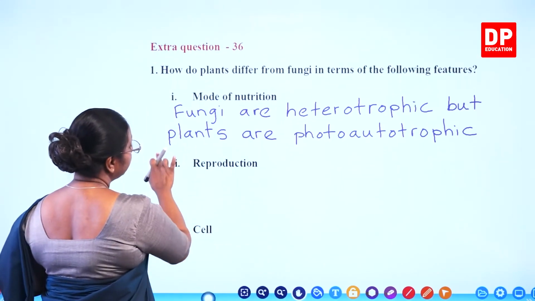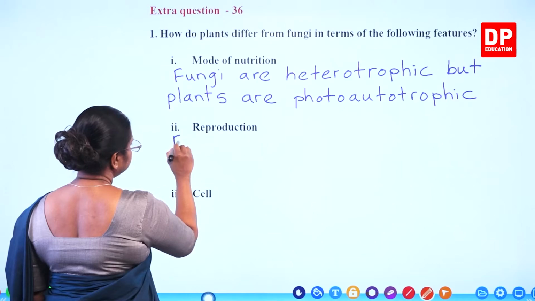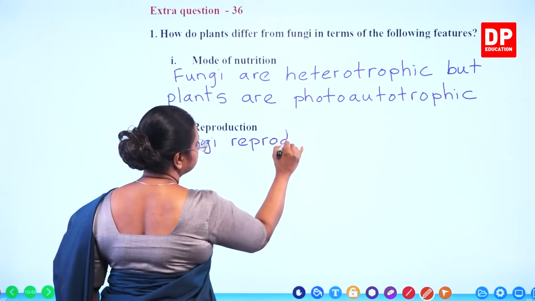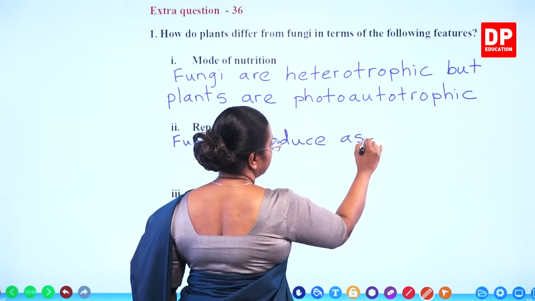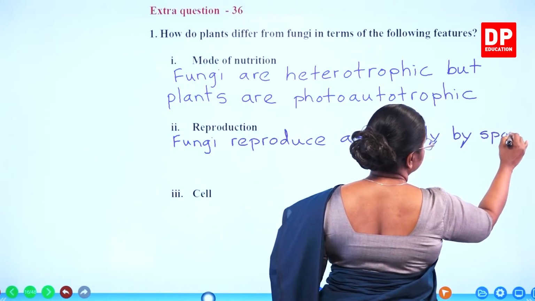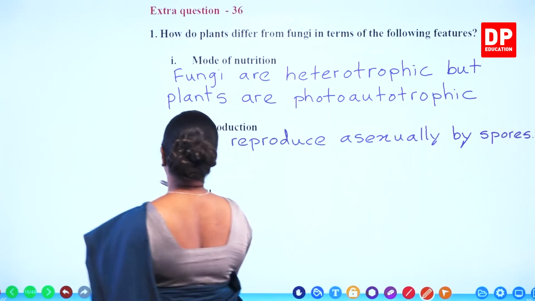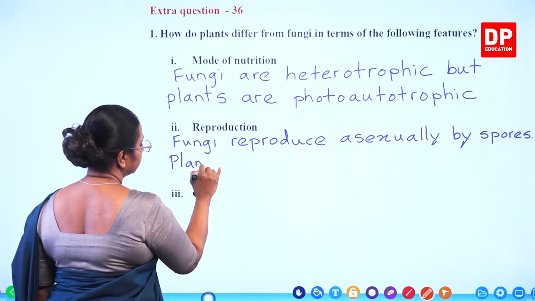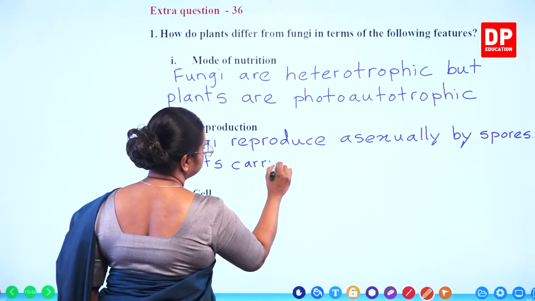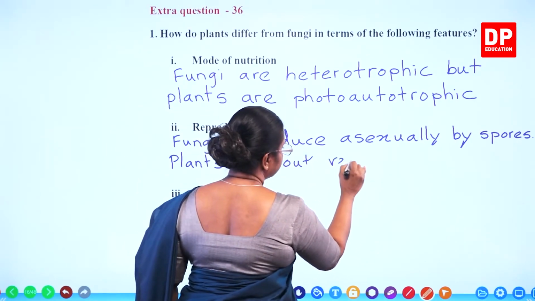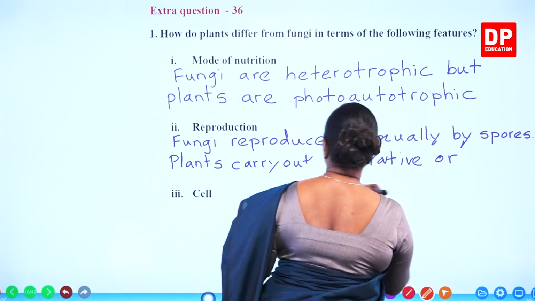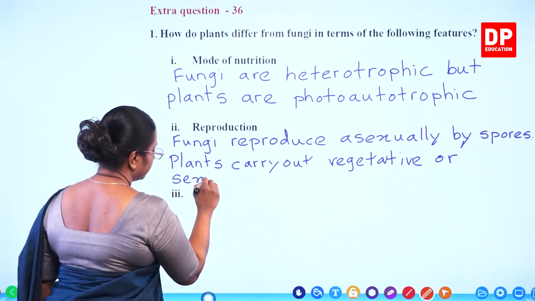So, when we say reproduction, fungi reproduces asexually by spores. Plants carry out vegetative reproduction or sexual reproduction.